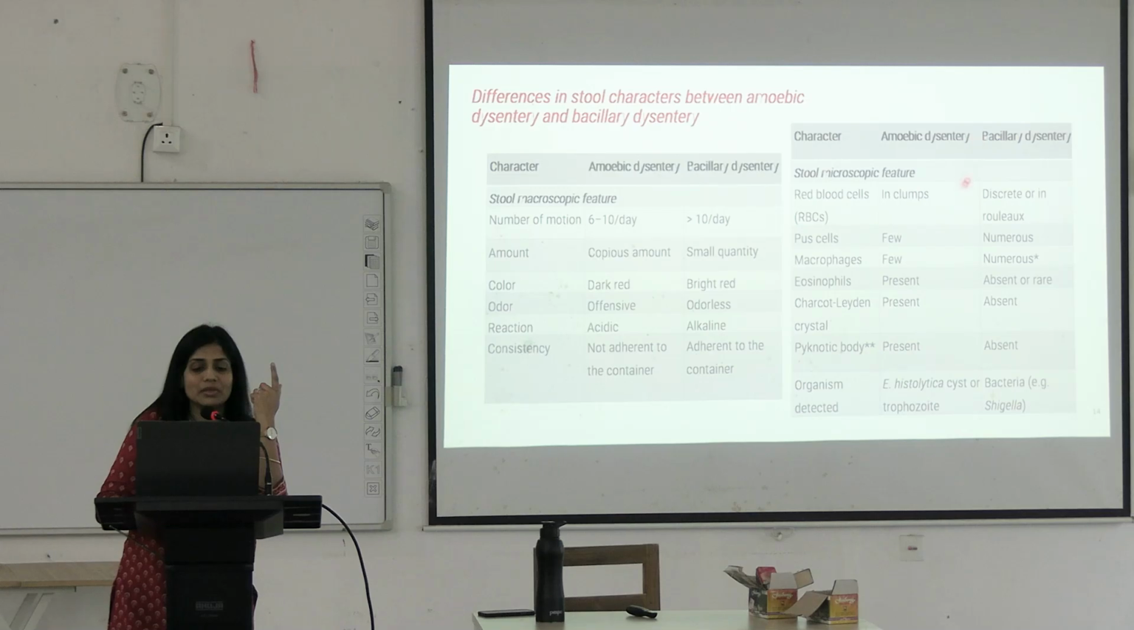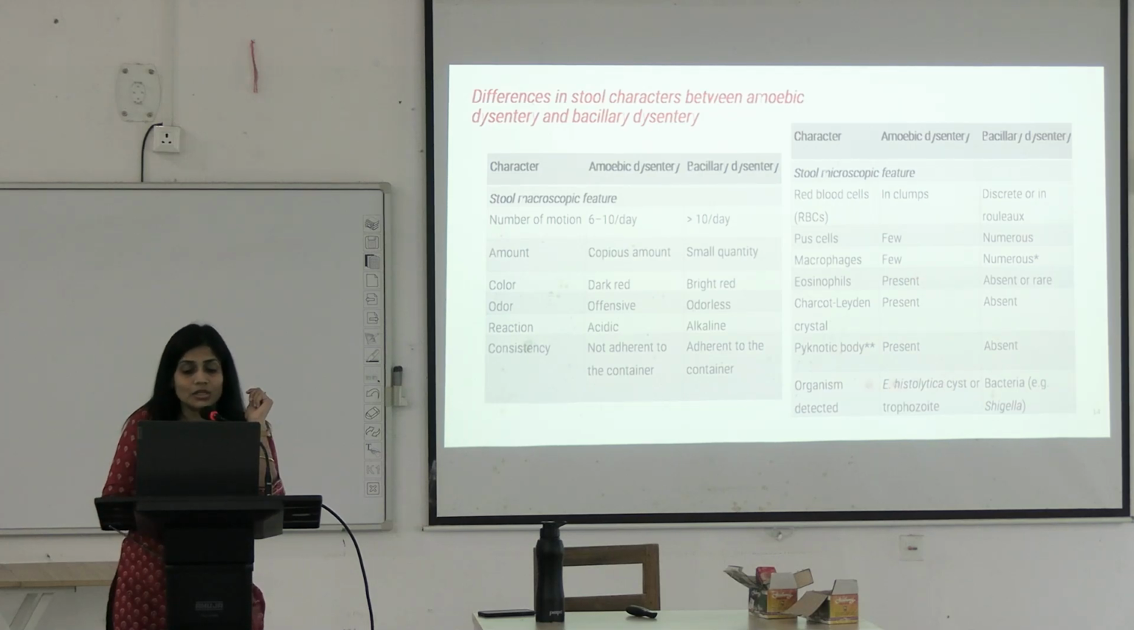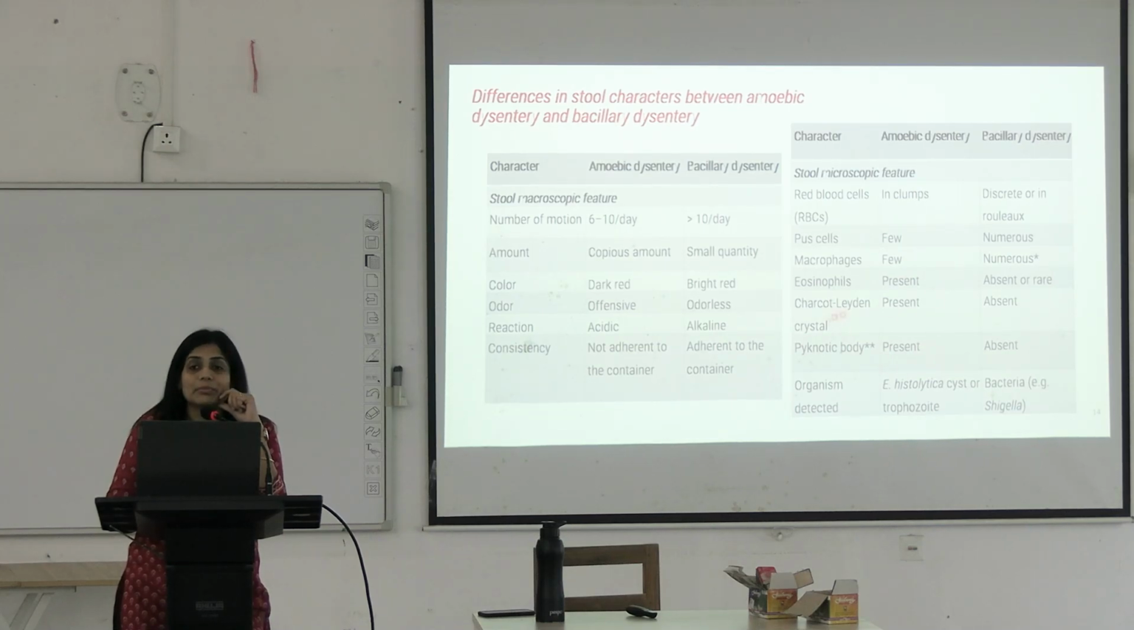In case of amoebic dysentery, we saw the macroscopic features, how we could differentiate the sample just by the look. Now, under the microscope, what will you be able to see? You will see pycnotic bodies. What are pycnotic bodies? They are dense nuclei which appear after the cell dies, after the necrosis of the cell.